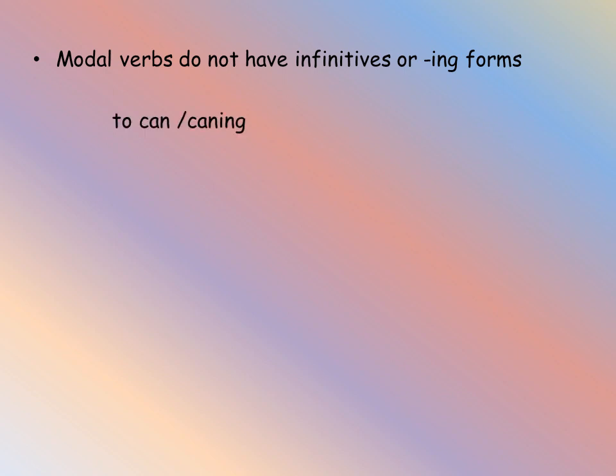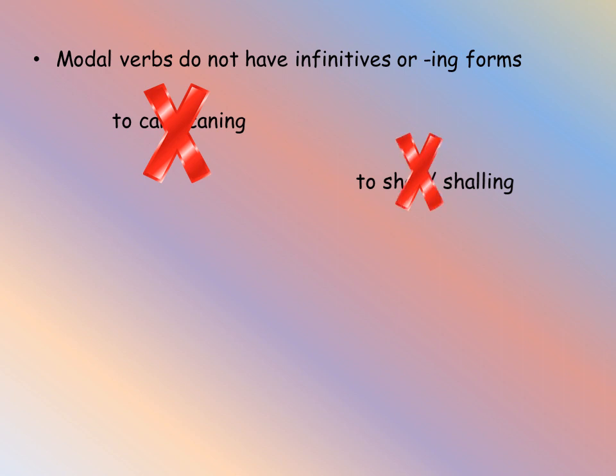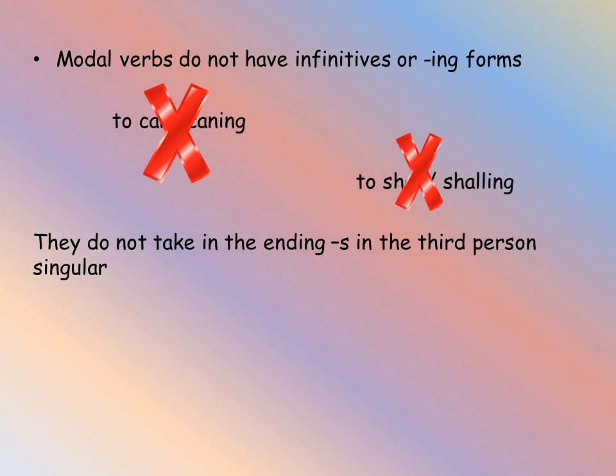Modal verbs do not have infinitives or ing forms. Infinitives are made by adding to before the verb. So to can or canning is wrong, and to shall or shalling is incorrect. And these modal auxiliaries do not take the ending s in the third person singular. Modal auxiliaries remain unchanged with the subject. So he can sing is correct and he cans sing is wrong.